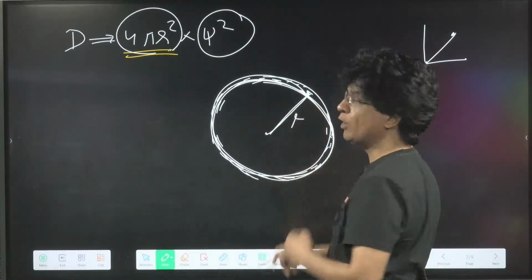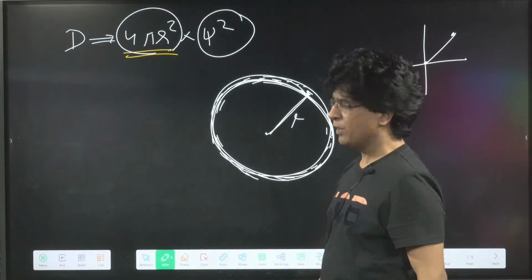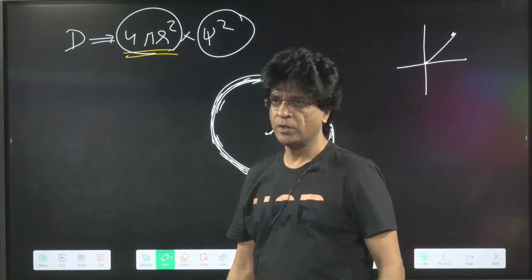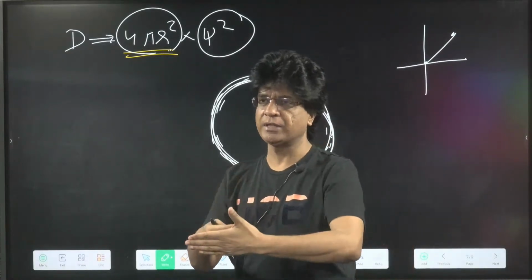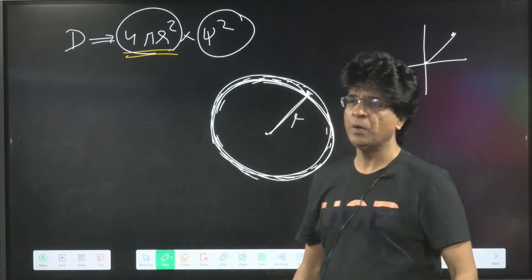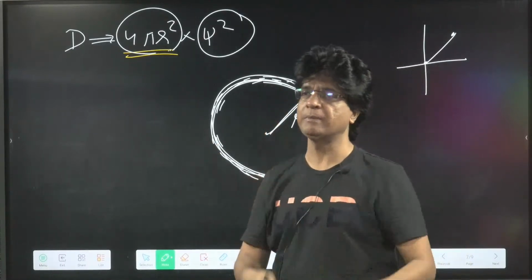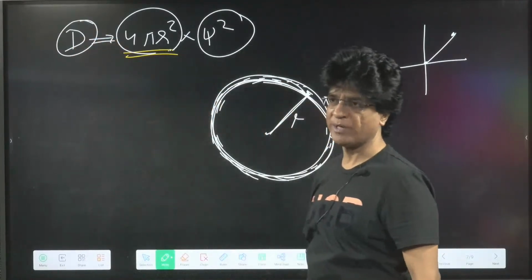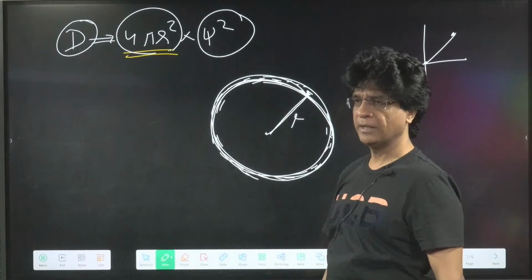That will give me more information. Yes or no? Because later on you will be doing the overlapping of the orbitals. So you will try to overlap the orbitals in such a fashion that maximum overlapping occurs. Maximum overlapping will occur when the electrons are maximum out there. So this function will give me that information. Is that clear or not?